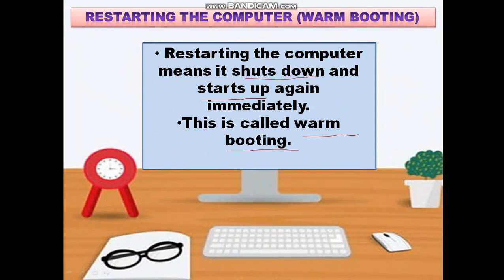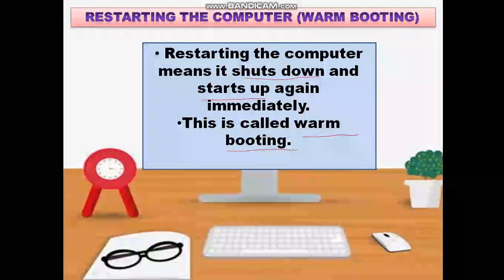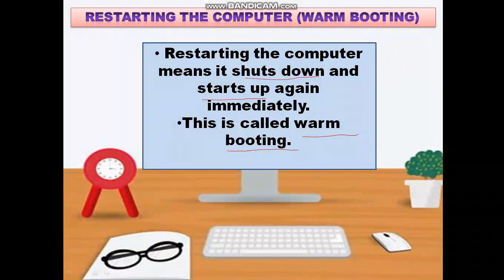So children, many times it happens that due to some problem your computer does not work properly. So in such a situation, you restart your computer, and the restarting of a computer is a process where it shuts down and starts up again.